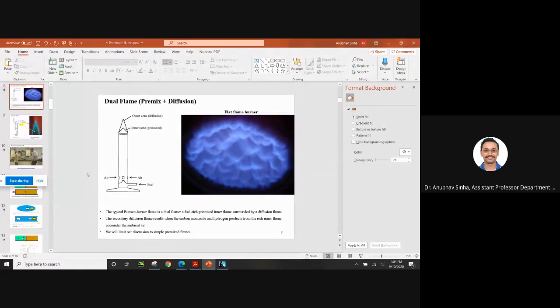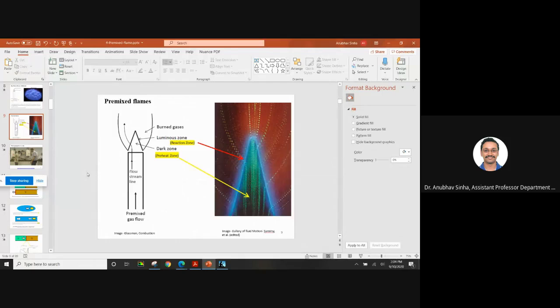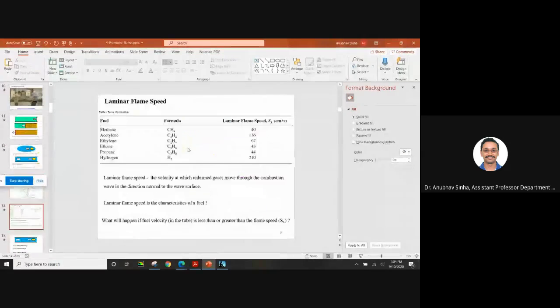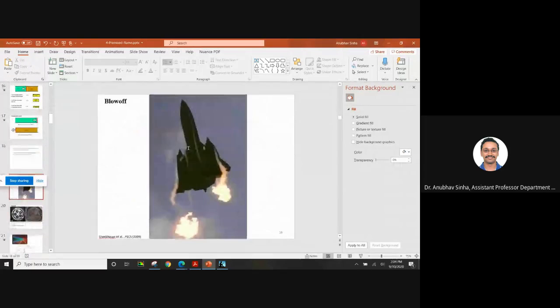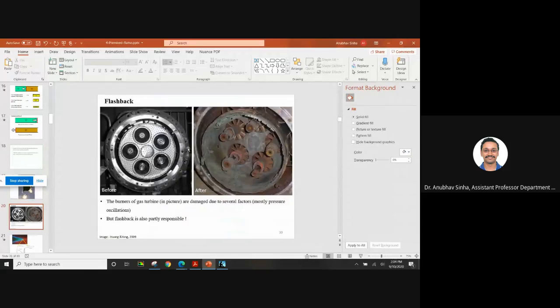Moving on, we looked into this interesting image: what is the preheat and reaction zone. We discussed flame speed, and then we talked about flashback and blow off, and so this is basically a gas turbine combustor. This is a burner where you burn fuel. Fuel is coming out from here. These are the ports. Now, flashback is not the only thing. There are a lot of pressure oscillations and a lot of things happening, but flashback is also partly responsible.